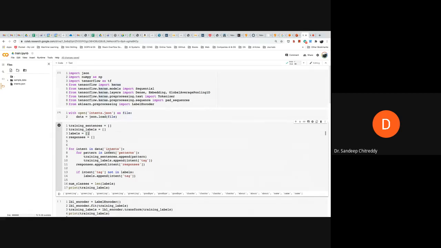It is opening that file, and since it's a JSON file, and JSON is a nice format, it can easily pick out the words or sequences of words which are separated by commas. If you have observed, there is a tag and there was a colon. There is a nice systematic way of writing, right? So in Python we can pick up each and every sequence of words from the patterns category.